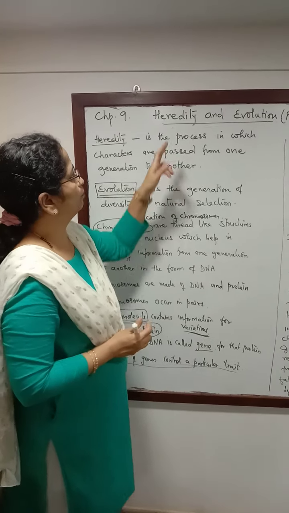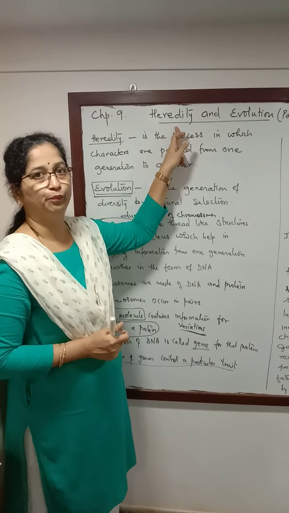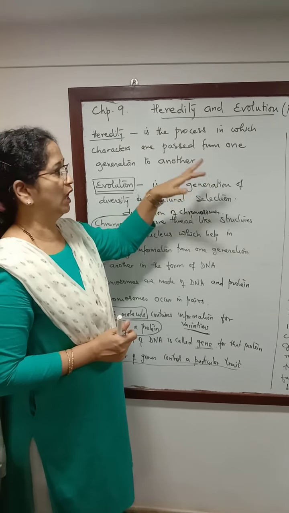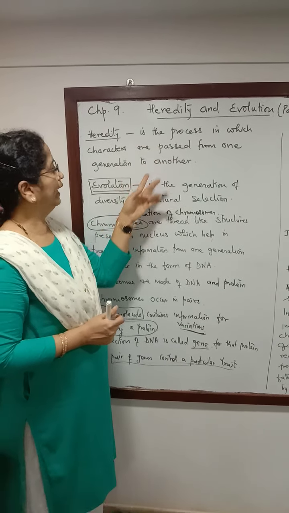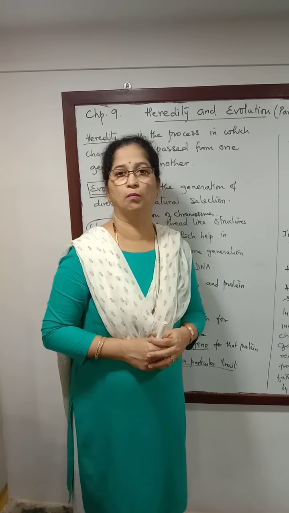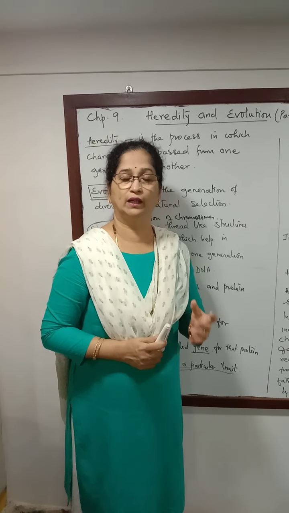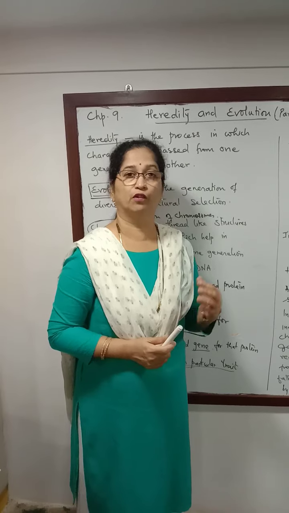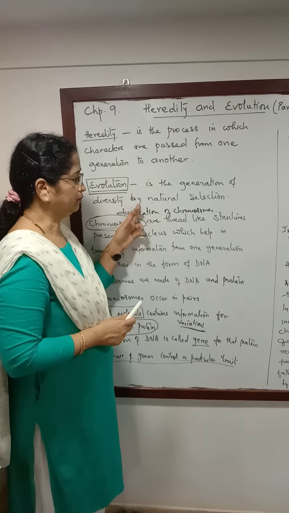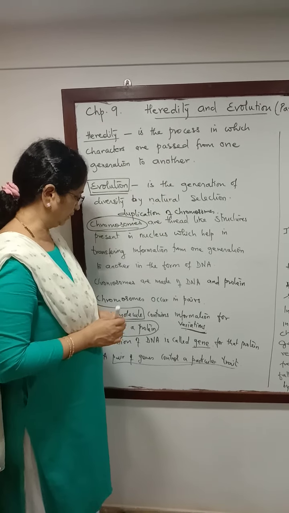So in this chapter, we are studying heredity, that is the process in which the characters are transferred, how they are transferred, and the evolution of life. From where life originated on the surface of the earth, how it originated, and today we have the more complex forms of life on the surface of the earth. From where they originated and what is the theory behind it is studied in this particular chapter.